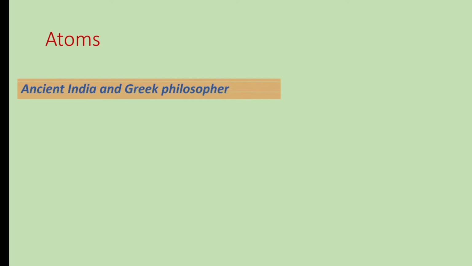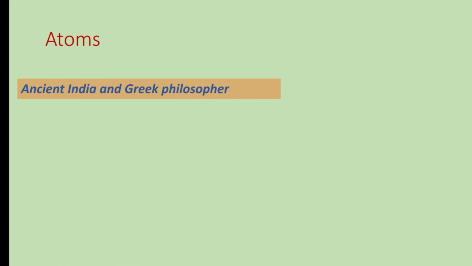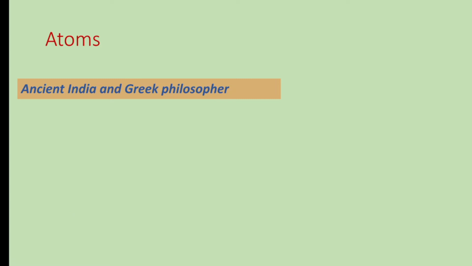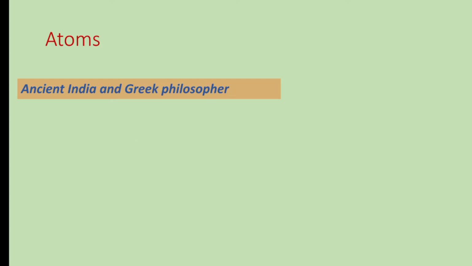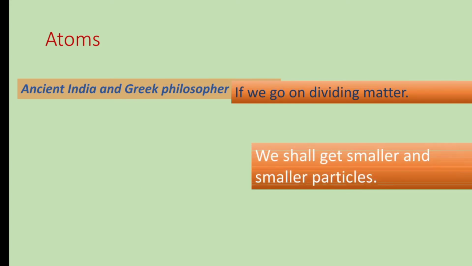Years back, ancient Indian and Greek philosophers have always wondered about the unknown and unseen form of matter. The idea of divisibility of matter was considered long back in India. So, in India, Maharishi Kannad stated that if we go on dividing matter, we shall get smaller and smaller particles.